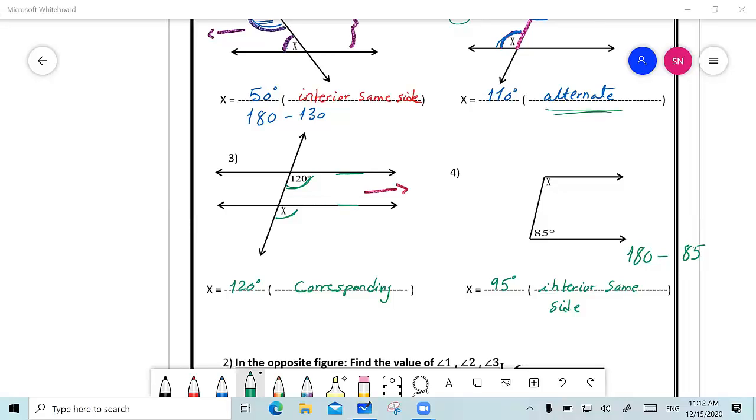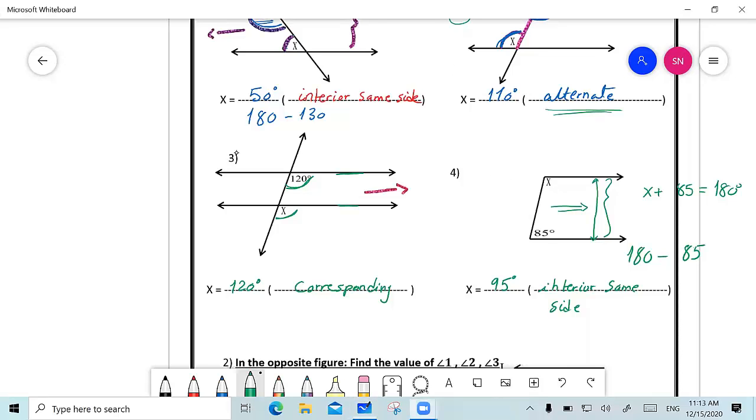Do you have a question, Yasif? Yes, I don't understand the interior same side. Okay. Interior same side means that both angles are between the two parallel lines, and both angles are on the same side, either on the left or on the right. When I know that they are both inside the parallel lines and on the same side, then I know that if I add X plus 85, for example, they should give me 180 degrees because they are supplementary angles. Okay, thank you. Welcome, dear.